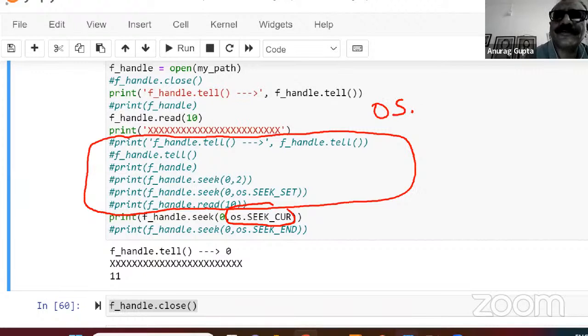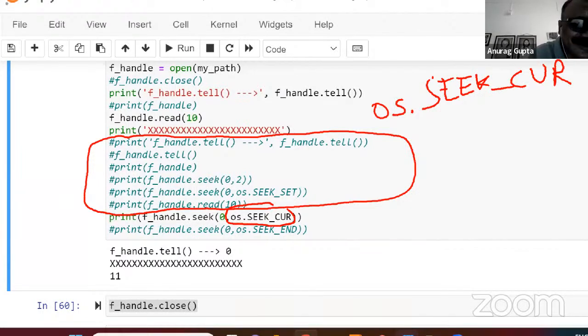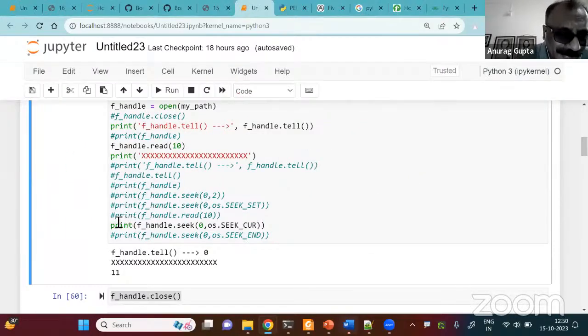These are all small letters, dot seek underscore cur. That means current location. Since it has read 10 over here, it will give me an output of 11.